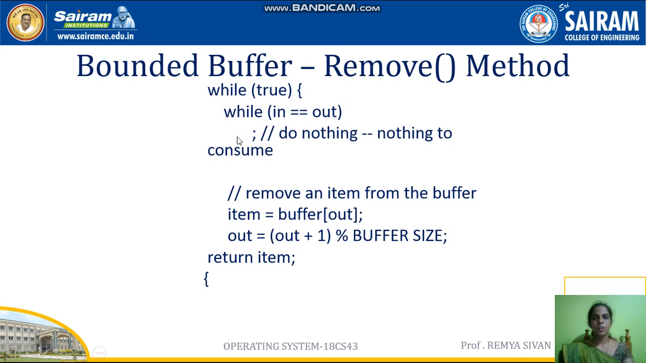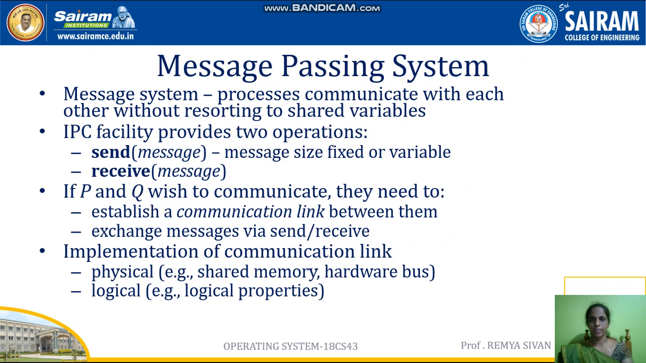And this is the code for the consumer. The consumer will be consuming the data from the shared memory. Shared memory is the buffer, and if the buffer doesn't have data, it cannot remove the data. Otherwise, they can take the data. They cannot take more data than the buffer size, right? If it is 10, only 10 data they can take out. And the next one is message passing system.